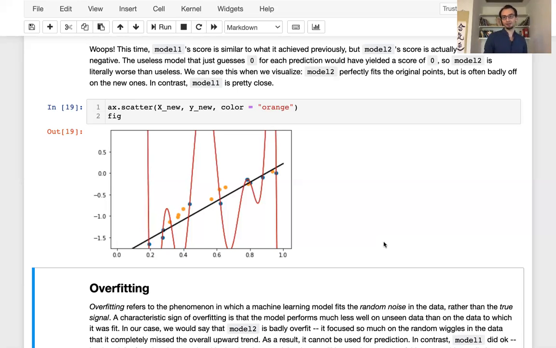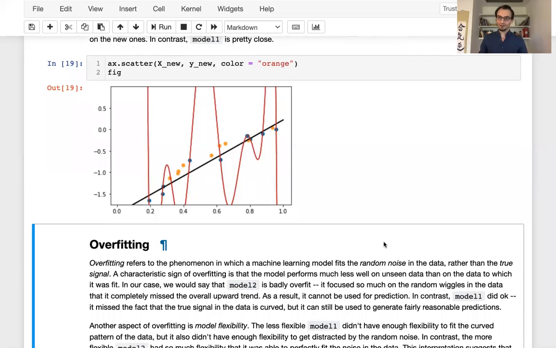You have an overfit model if your model is distracted by noise in the data and doesn't pick up the signal. And a characteristic signature of overfitting is performing much, much better in score on your training data than on your unseen test data. Overfit models do badly on prediction, whereas models that avoid overfitting can often do much better.